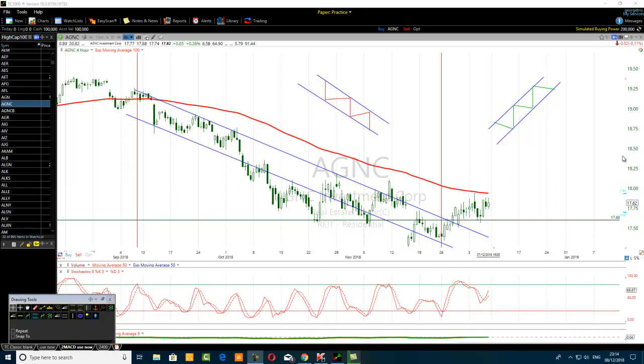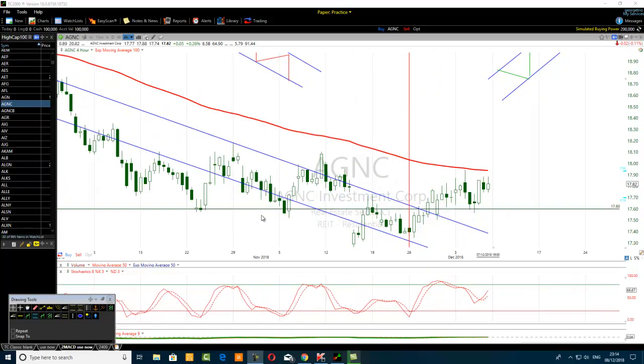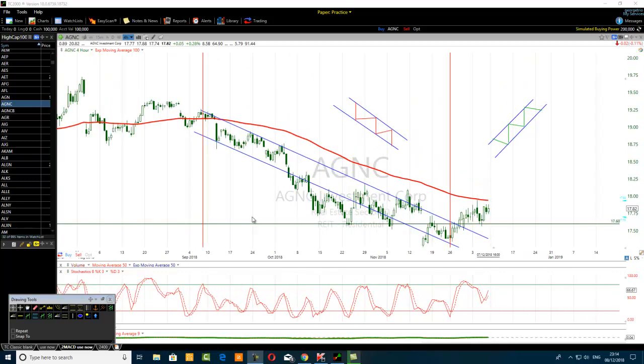All right, so I have one example here that I want to show you. I'm on the 4-hour time frame of the stock AGNC, Alpha Golf November Charlie, AGNC Investment Corporation. You can see that the price was in a declining channel. We are trading the price, not the stochastic, the declining channel.